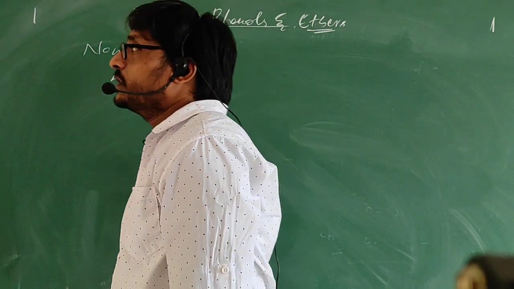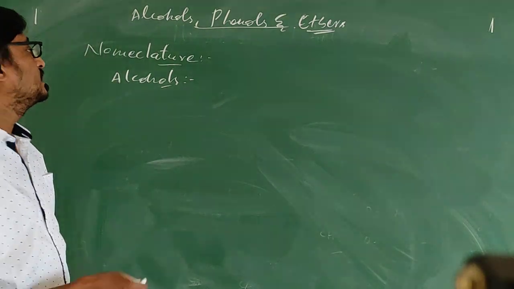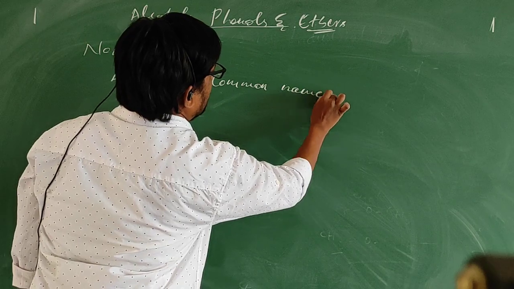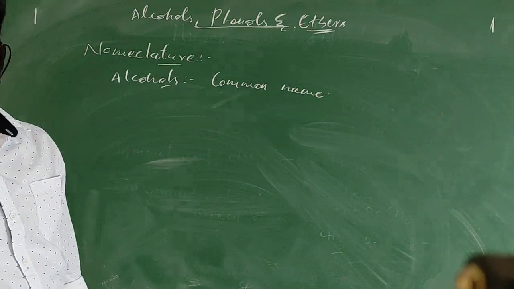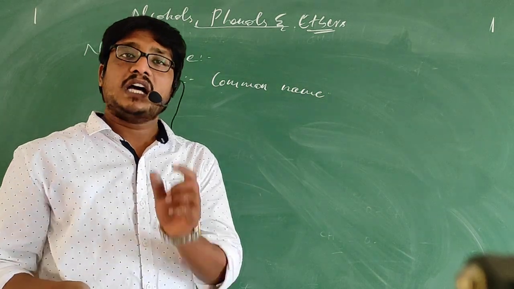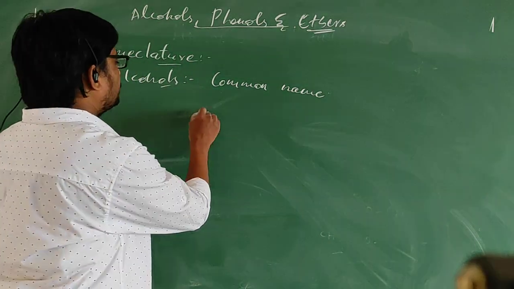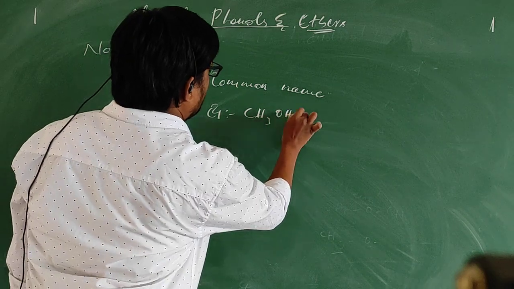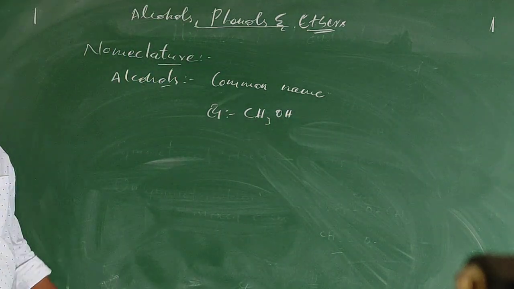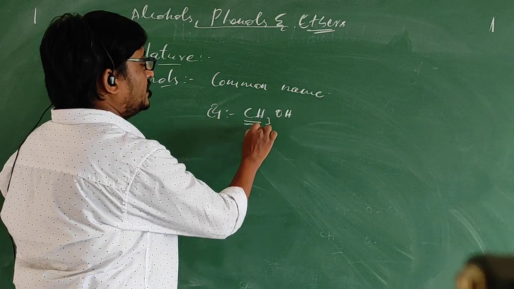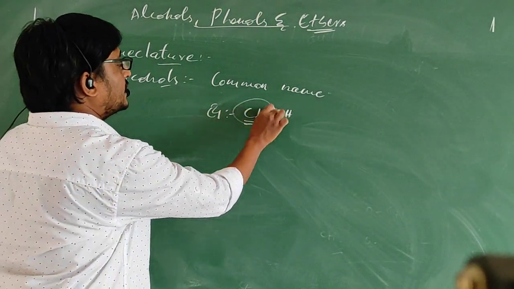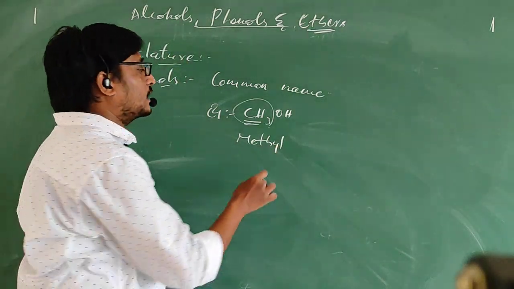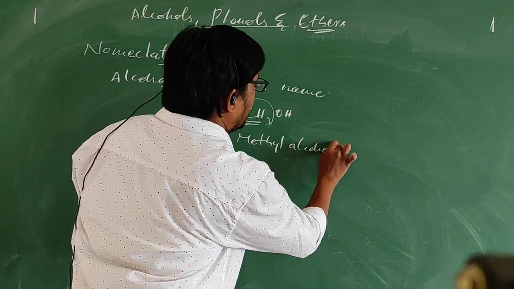First we will write the name of the alkyl group and then we will add the word alcohol. For example, CH3OH is there. How to give the common name to this? First we need to write the name of the alkyl group. What is the alkyl group here? Methyl. Later we need to add the word alcohol. So it is nothing but methyl alcohol.